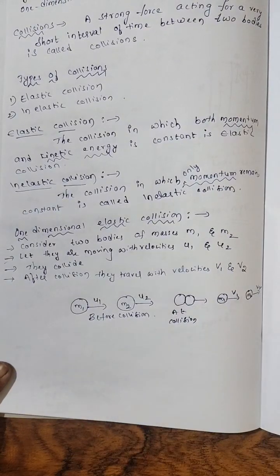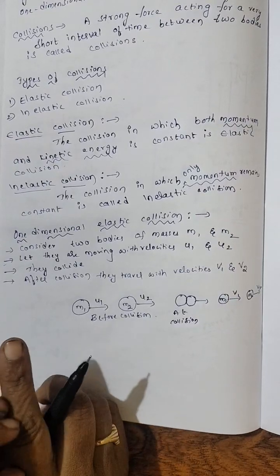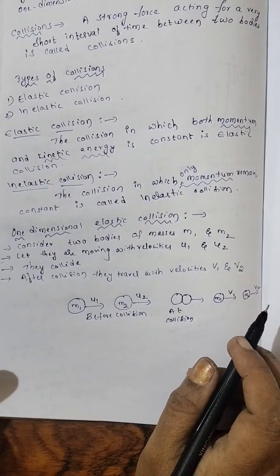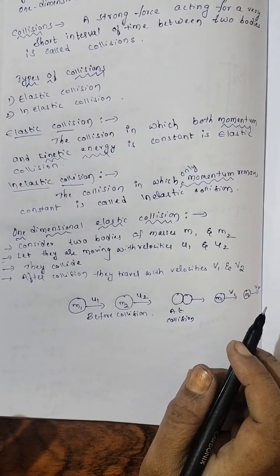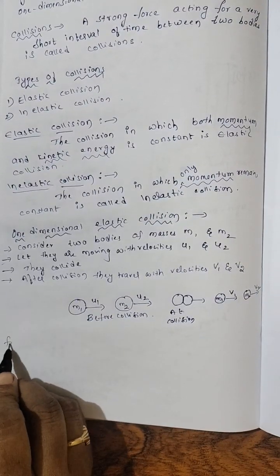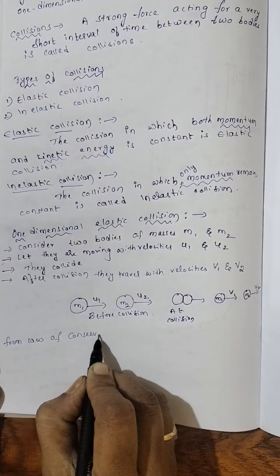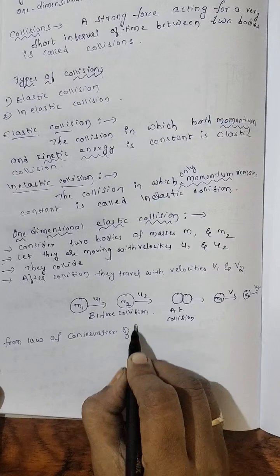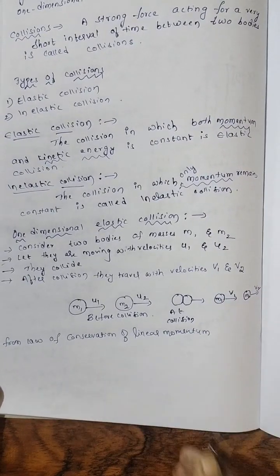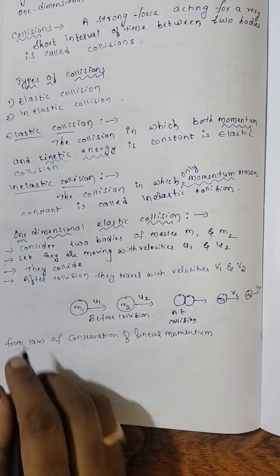Okay. Now let us enter into the mathematical part. Here we have to find the final velocities v1 and v2. For that we are using the law of conservation of momentum as well as the law of conservation of kinetic energy. So first, from the law of conservation of linear momentum. What is the formula for linear momentum? Mass into velocity.